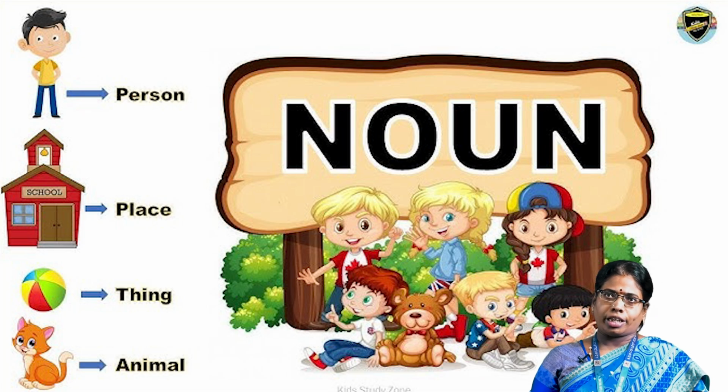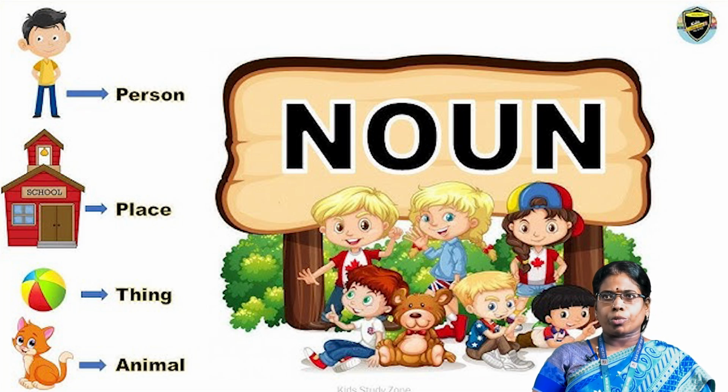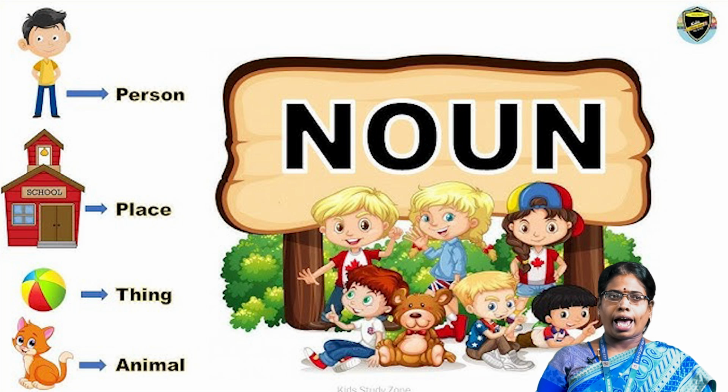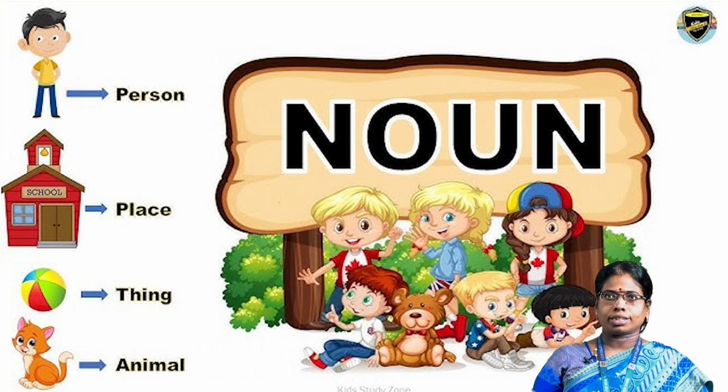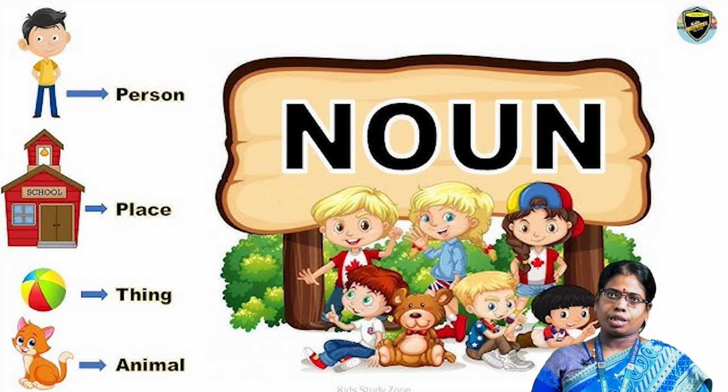We can say the noun in number, that is singular or plural. A noun that denotes one person or thing is said to be in the singular number, as boy, girl, cow, bird, tree, book, pen. A noun that denotes more than one person or thing is said to be in the plural number, as we will add s to the nouns, that is boys, girls, cows, birds, trees, books, pens. Thus, there are two numbers in English, the singular and the plural.